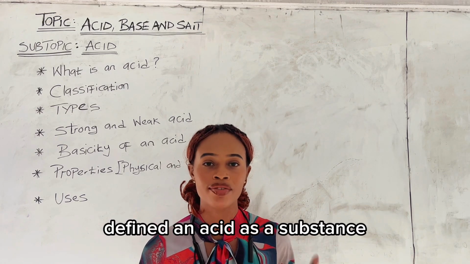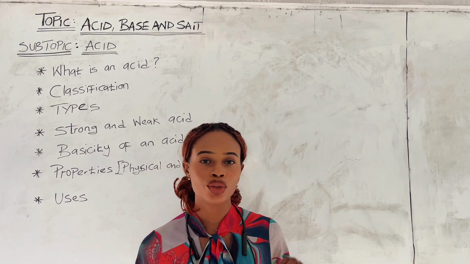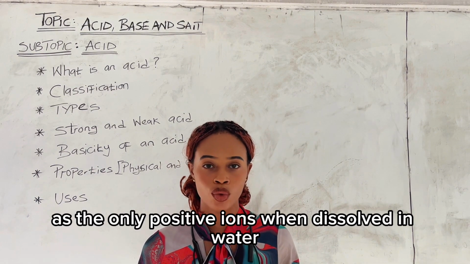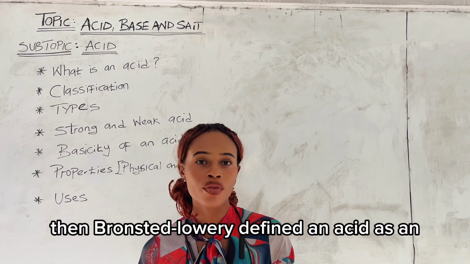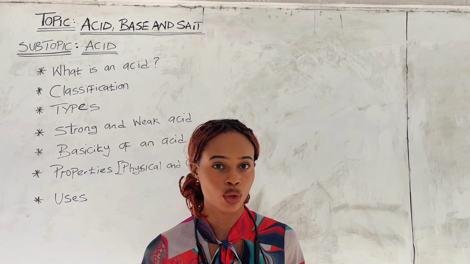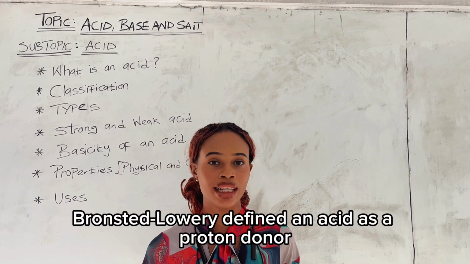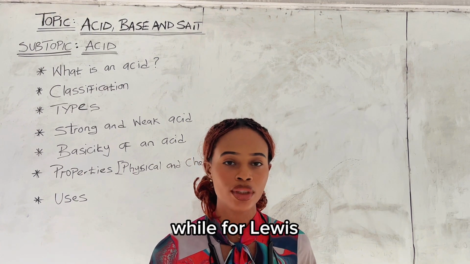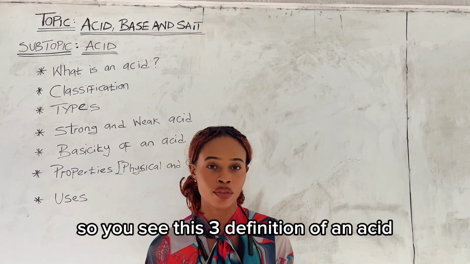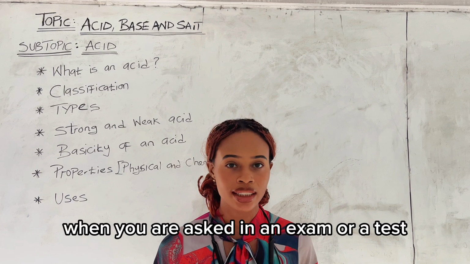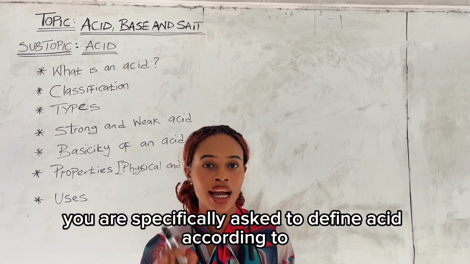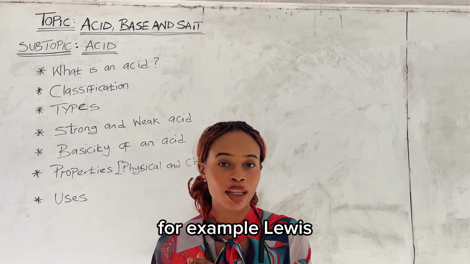Now, Arrhenius defined an acid as a substance which produces hydrogen ions as the only positive ions when dissolved in water. Okay, then Bronsted-Lowry defined an acid as a substance capable of donating a proton. So in essence, Bronsted-Lowry defined an acid as a proton donor, while Lewis defined an acid as an electron pair acceptor. So you see these three definitions of an acid. When you are asked on an exam or a test, you can give any one, except you are specifically asked to define acid according to, for example, Lewis.